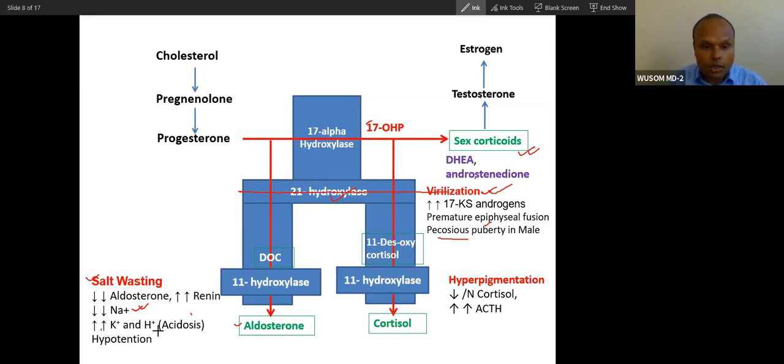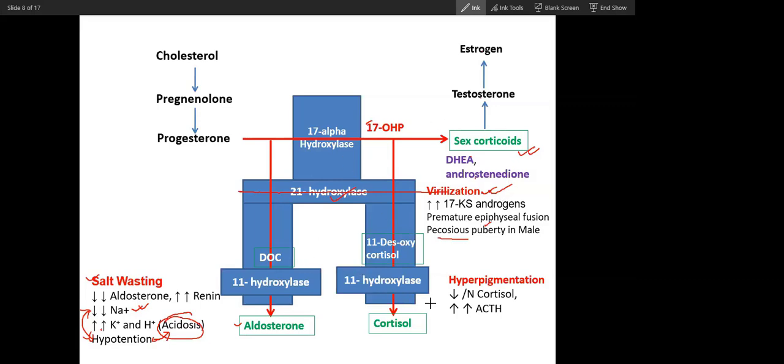So acidosis is the condition, and hypotension because of low sodium. Salt wasting means hypotension and then acidosis. Hypotension, acidosis, and virilization. Do you understand this much?